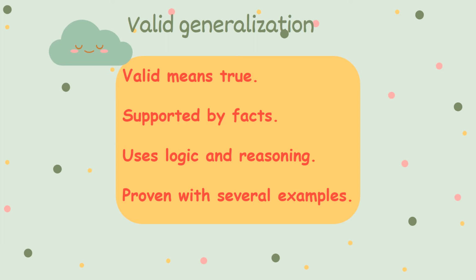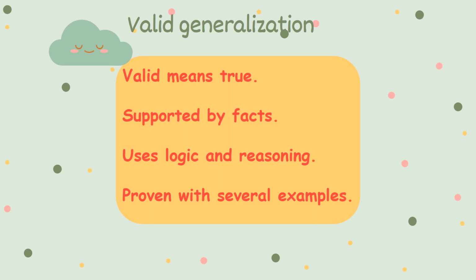So if you want to generalize a group of people and you want it to be true, you have to have facts to support your idea. Or you can use logic or reasoning, or you can prove it with examples.